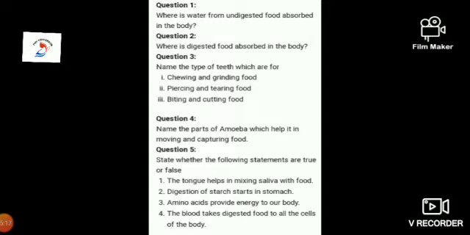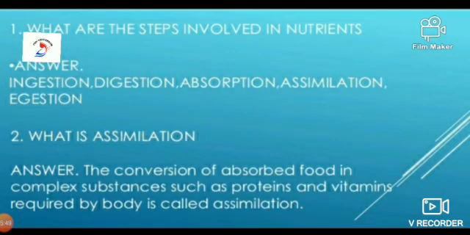Then state whether the following statements are true or false. The tongue helps in mixing saliva with food. Digestion of starch starts in the stomach. Amino acids provide energy to our body. The blood takes digested food to all the cells of the body. For all these, you are supposed to justify the statement and then write the correct statement in your assignment notebook so that the chapter will be thorough for you.